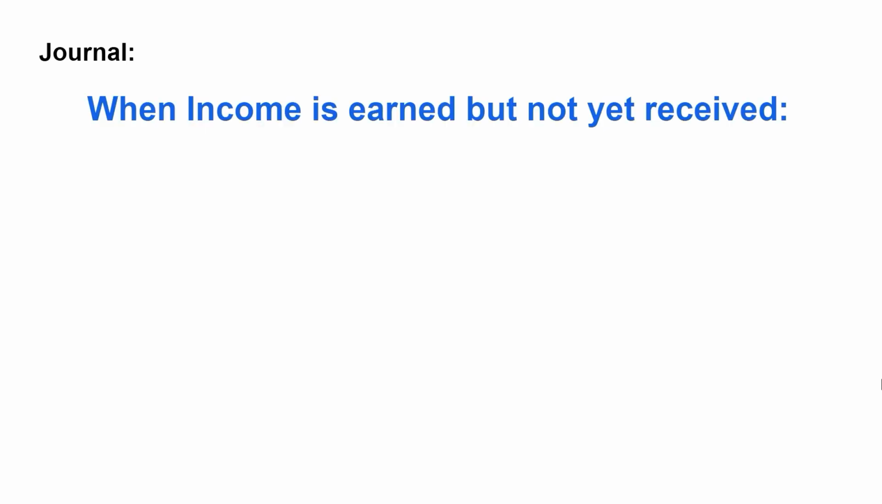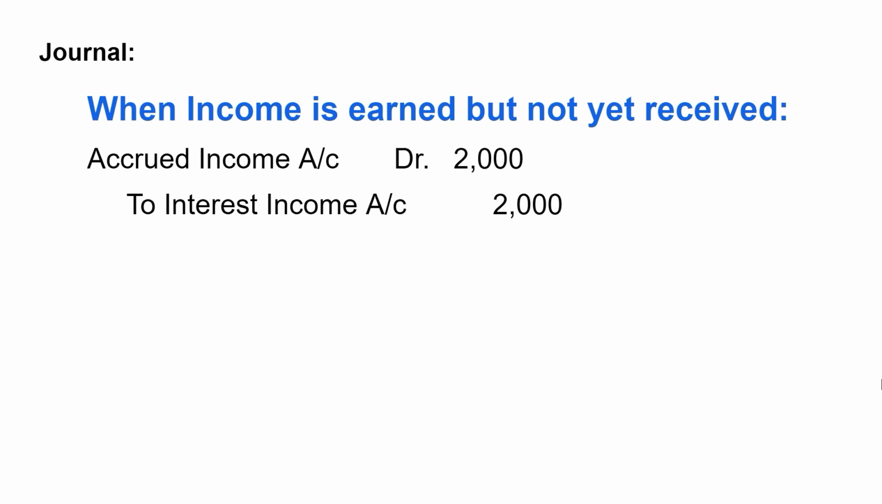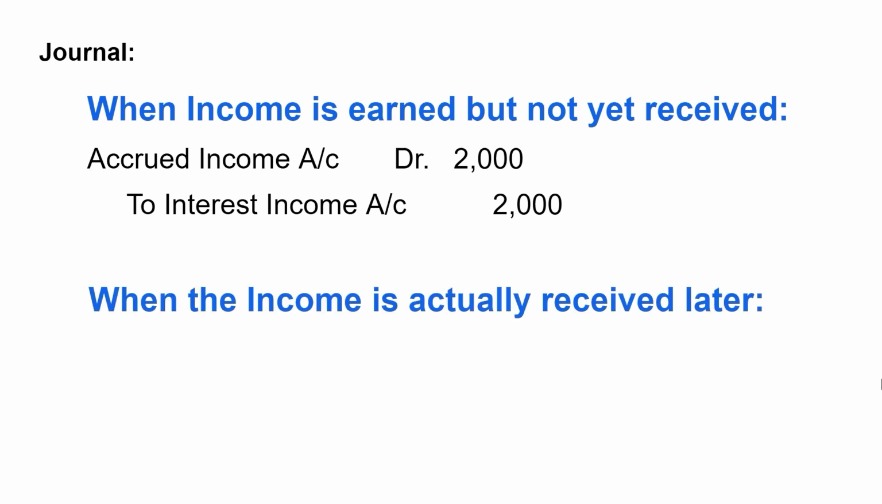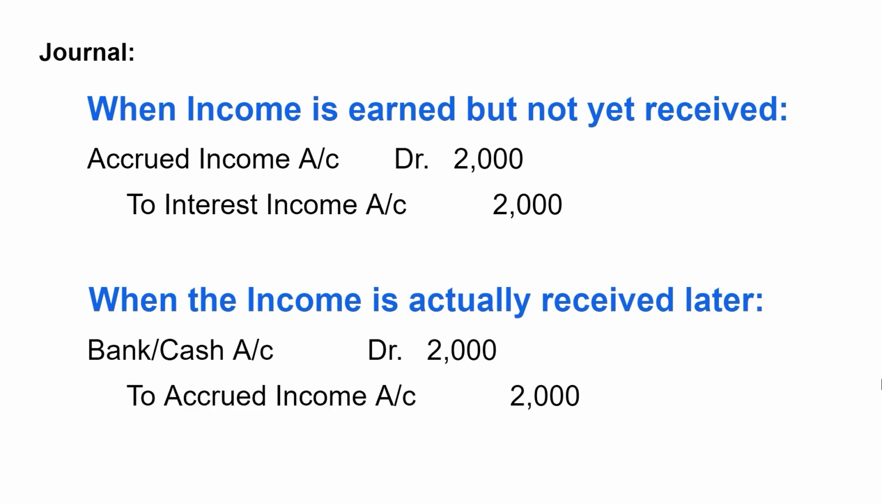When income is earned but not yet received, accrued income account debit 2,000 to interest income account 2,000. Accrued income, it is an asset and asset increases so it is debit. Interest income, it is an income and income increases so it is credited. When the income is actually received later, bank or cash account debit to accrued income account 2,000 rupees. Accrued income asset is cleared and cash or bank account balance increases.